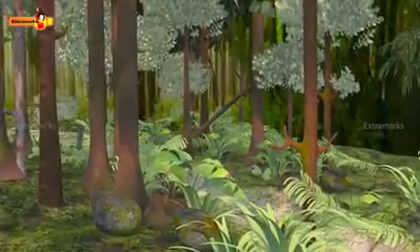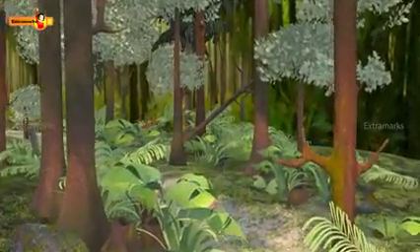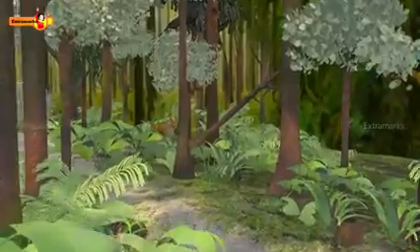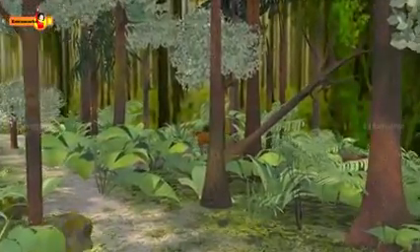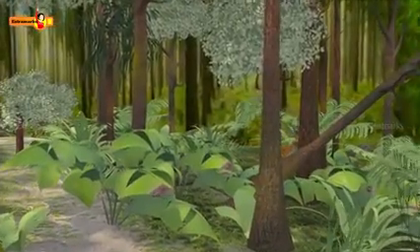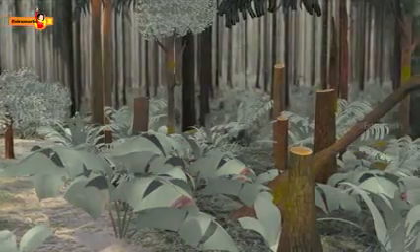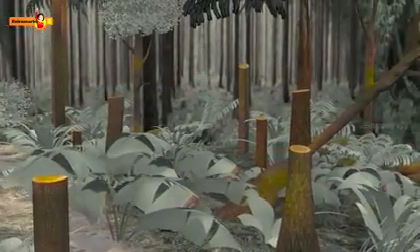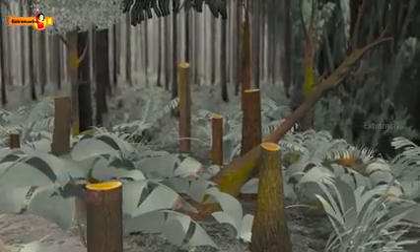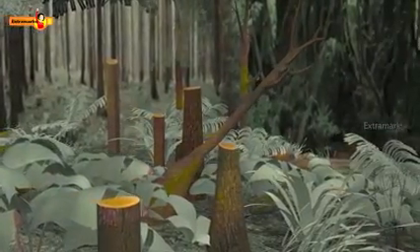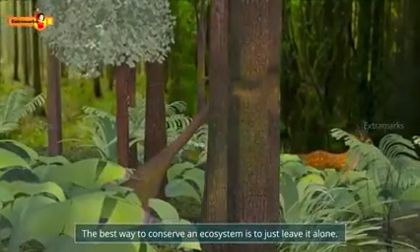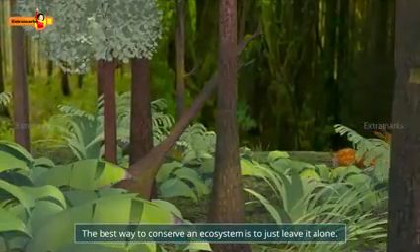Hence, ecosystem is a complex system composed of the balanced amount of living organisms and non-living things, which show variation due to many naturally occurring phenomena. But it has a very delicate balance. Even the slightest imbalance can upset the whole system. So, for the conservation of an ecosystem, it is important to note that they function best when left alone.